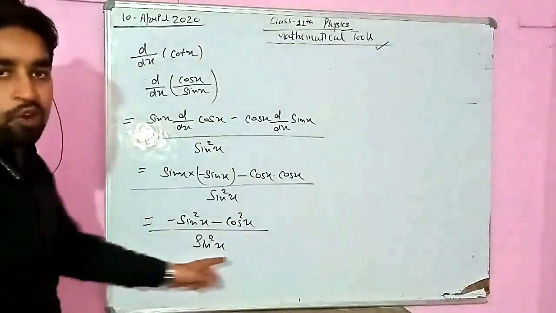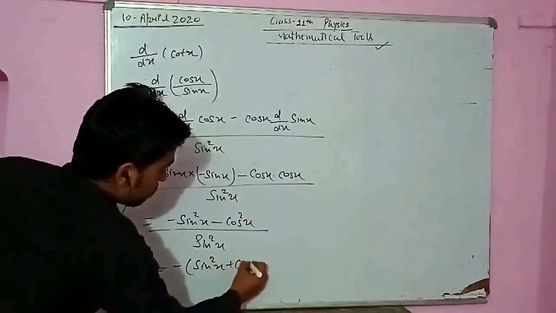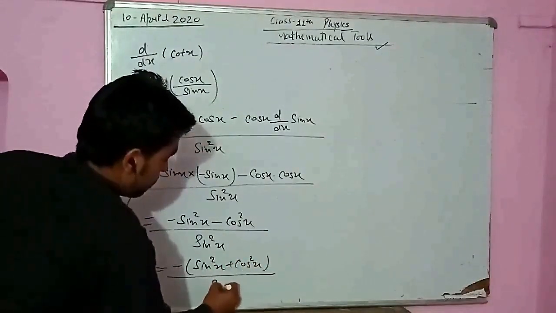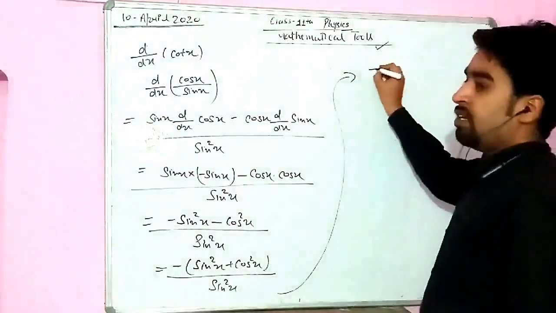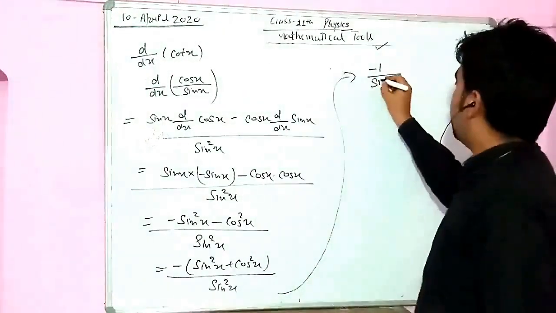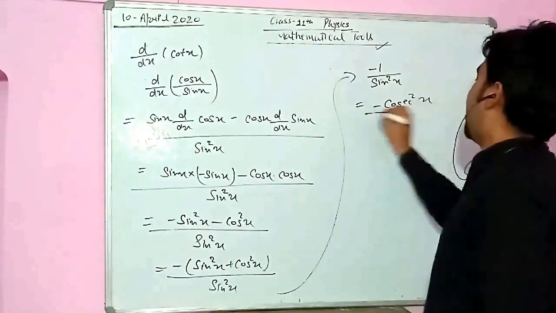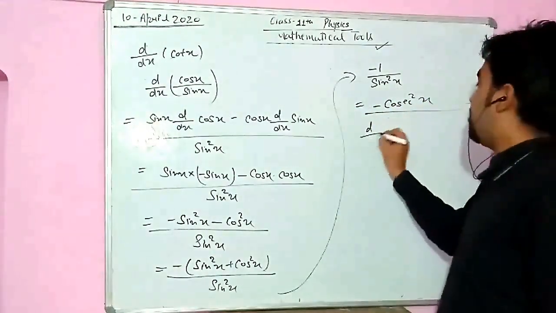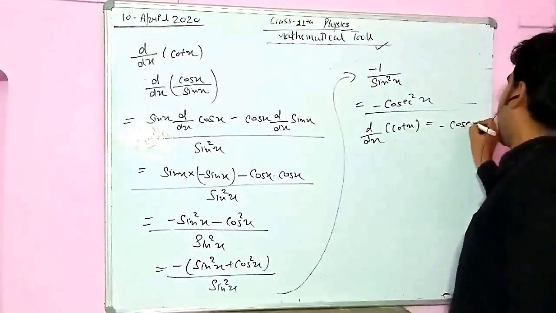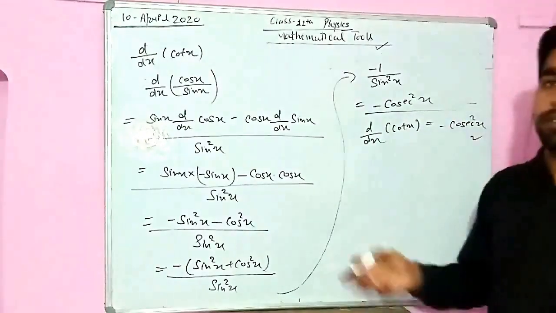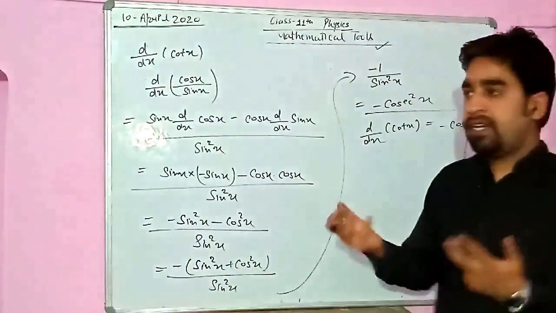Now between these two what is common? Minus is common, so when we take minus common we get sin square x plus cos square x divided by sin square x. So what you will get? That will be minus 1 divided by sin square x. 1 upon sin square x is cosec square x. So now you can understand d upon dx cot x is actually equal to minus cosec square x. These identities you should learn as they are. If I ask you d upon dx cot x, you should be able to tell minus cosec square x, and so on.